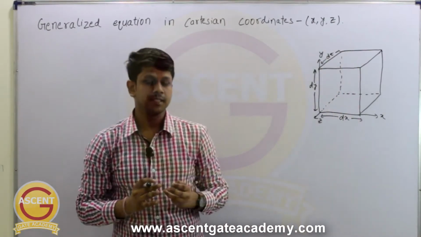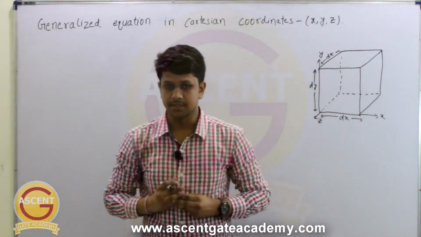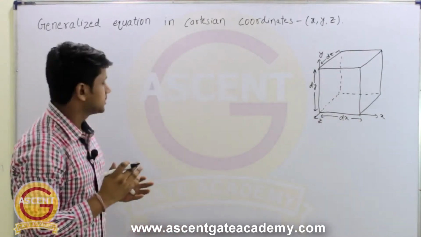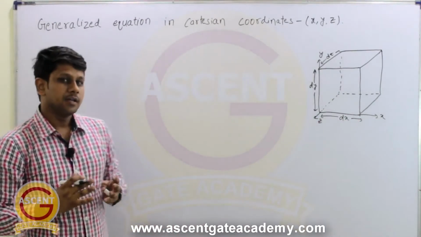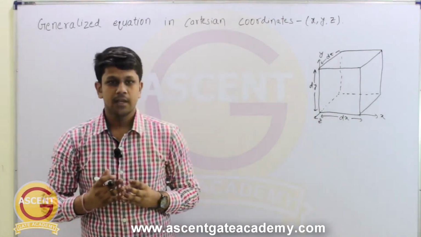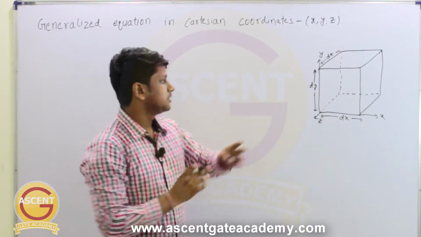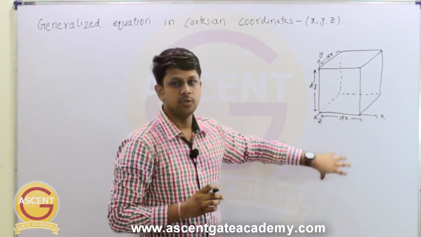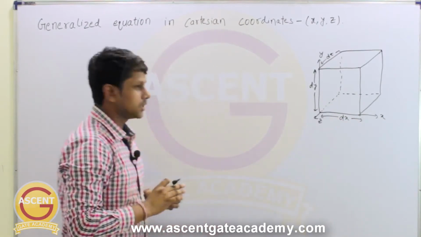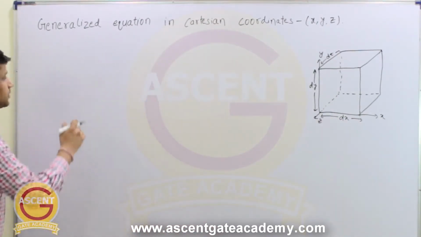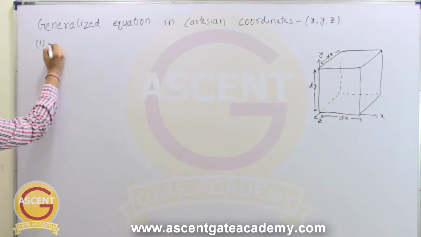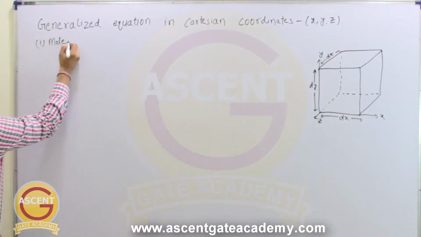First we will see the assumptions that we make for this analysis. There are two assumptions. The first one is that the material is homogeneous, and the second one is that the heat generation is uniform. So in this element, the heat is uniformly generated.